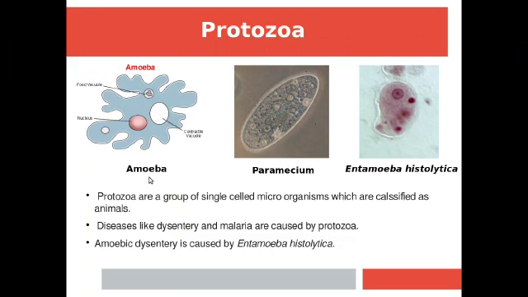Now, all of you can see amoeba here, all of you have read about amoeba and paramecium, and this is Entamoeba histolytica. Entamoeba histolytica causes the disease amoebic dysentery, and malaria is also caused by a protozoa. It is carried by female Anopheles mosquito, which is the carrier of the disease, but the disease is caused by one protozoa called Plasmodium.